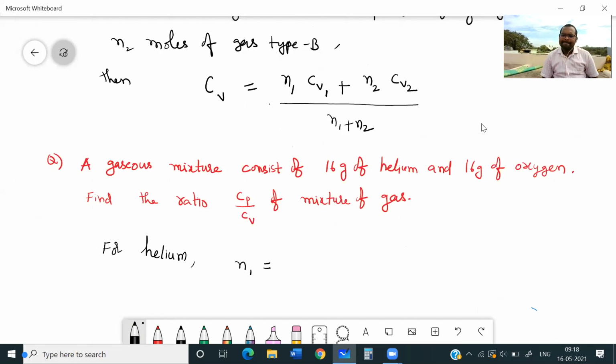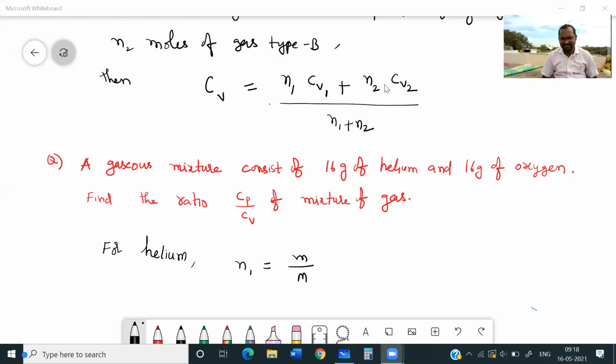Mass upon molecular mass, correct? Initially, he has given in the answer that N1 is 2 moles, N2 is 1 mole.